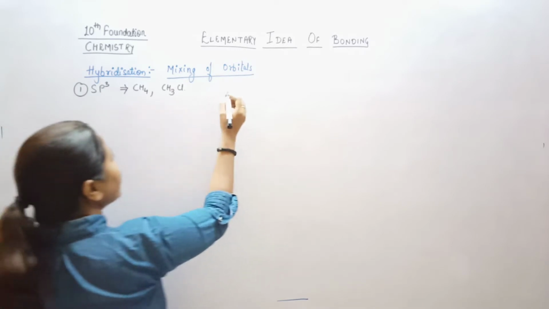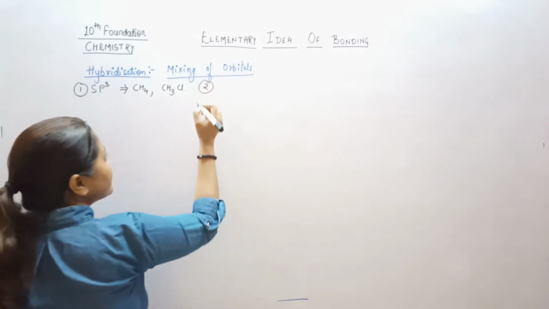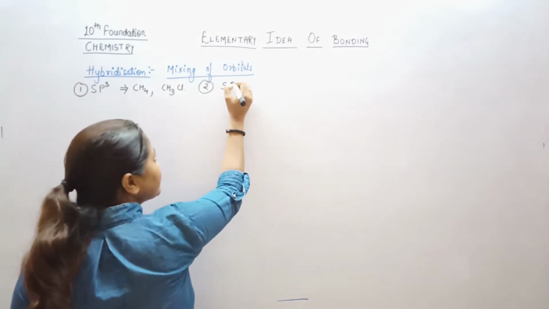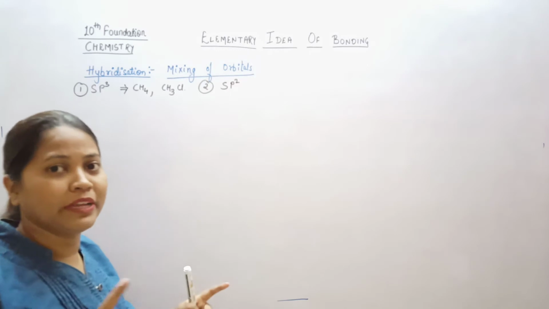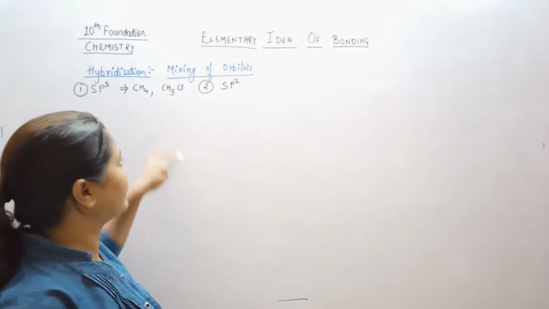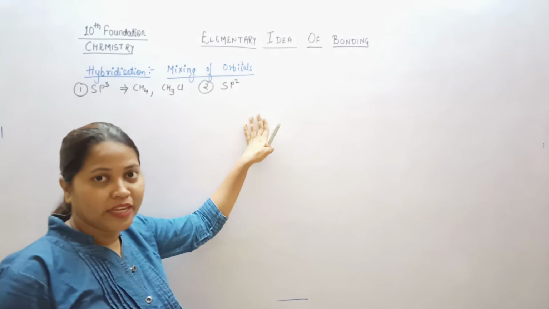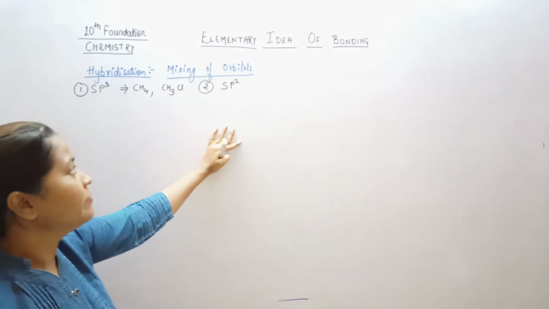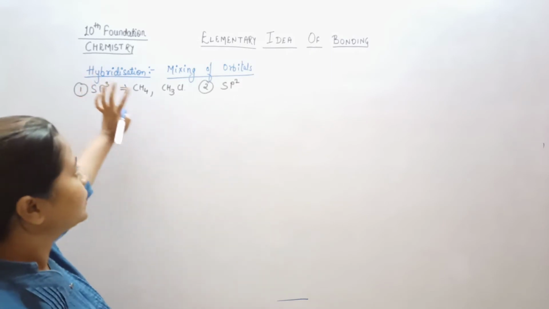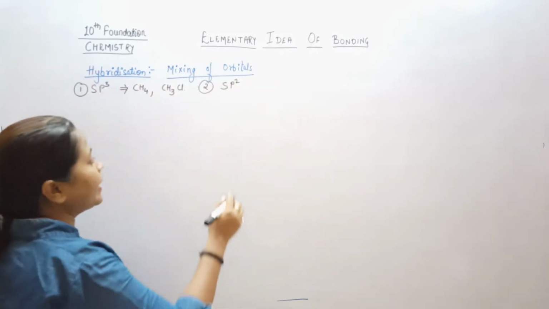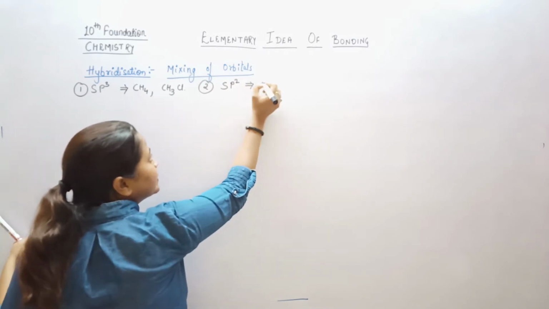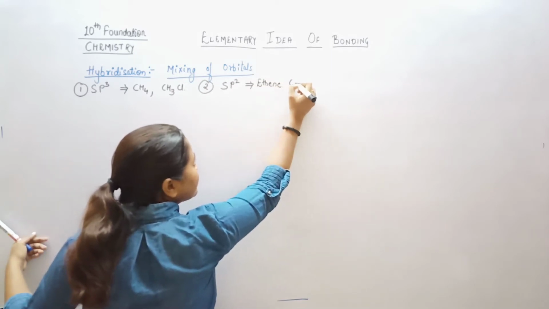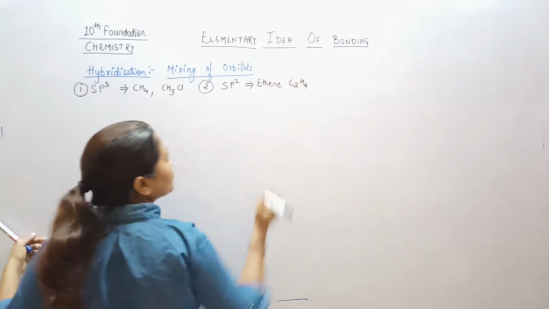In the same way, the second hybridization we have seen is sp2. In this we have seen that one p orbital is left over from hybridization, and that p orbital is making the pi bonds. To understand the strong and weak bonds, we are looking into the hybridization. The example we have taken here is ethene, C2H4.